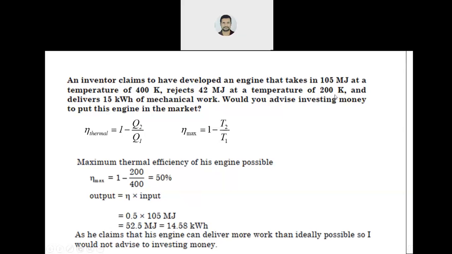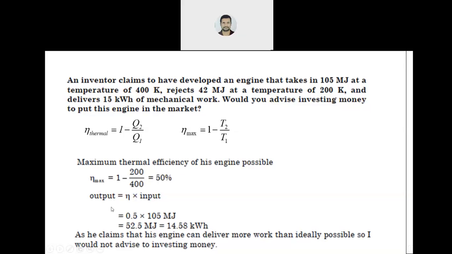Now, T2 is given as 200 Kelvin, and T1 is given as 400 Kelvin. If temperature is given in degree Celsius, you have to convert it into Kelvin for the numerical problem. So put the value of T2 and T1, and get the maximum efficiency. So the maximum possible efficiency is how much? 50%.